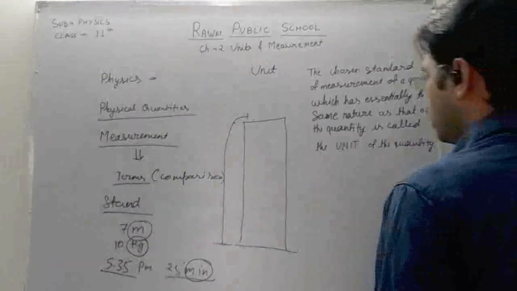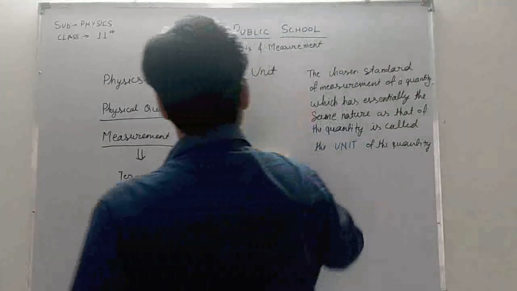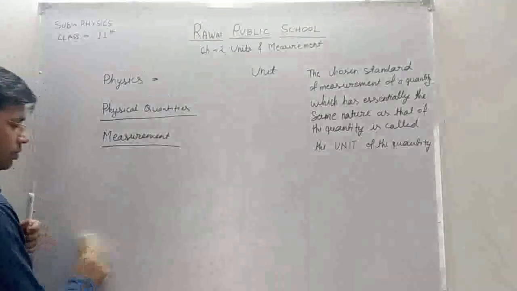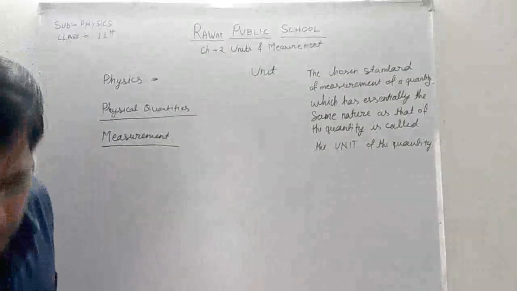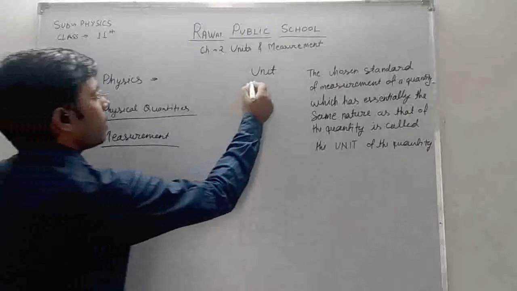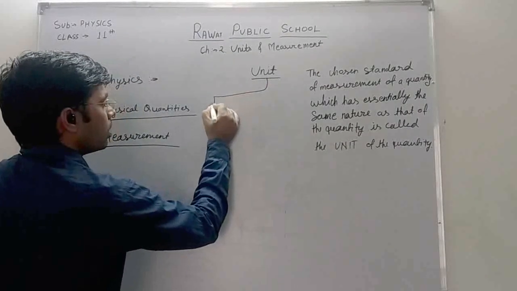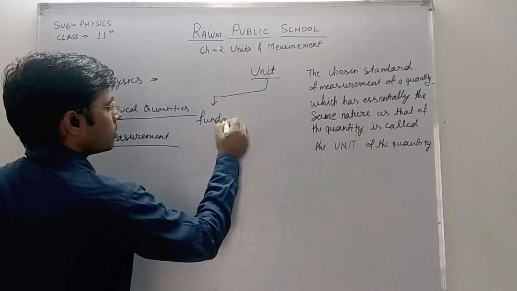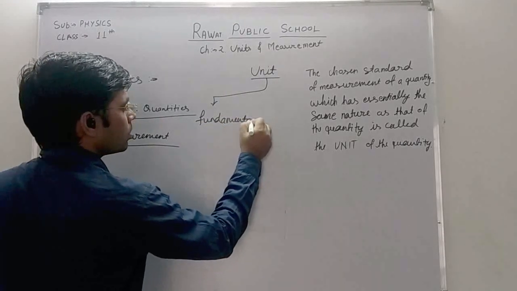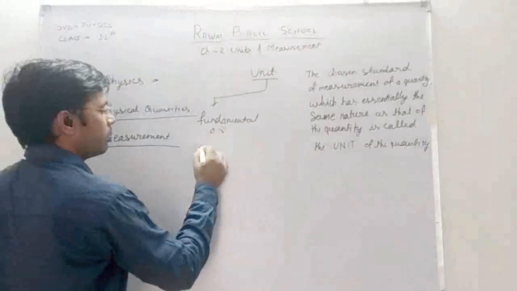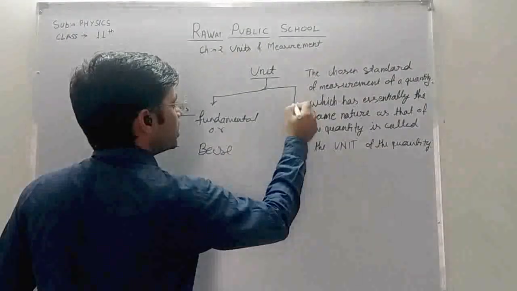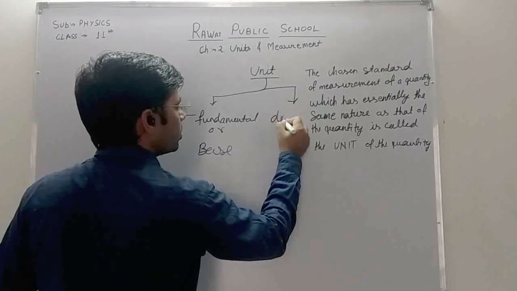Now these units are of two types. One is the fundamental unit, or we can say base unit, and the second one is the derived unit.